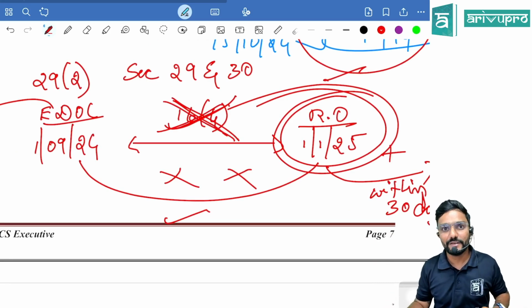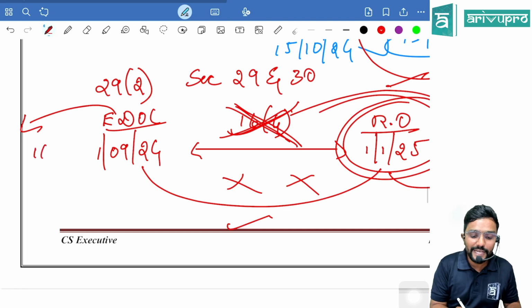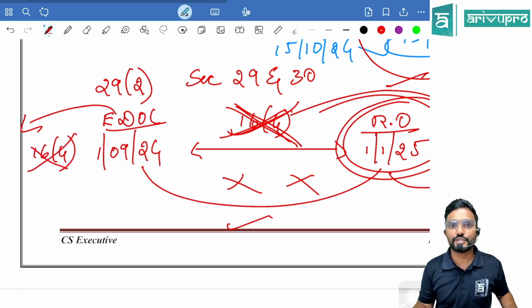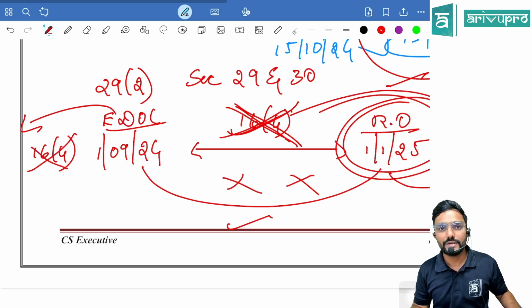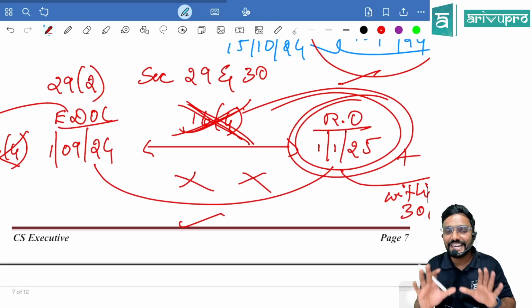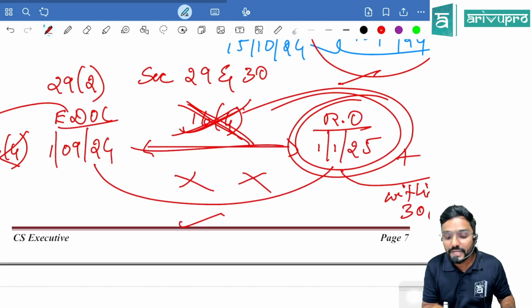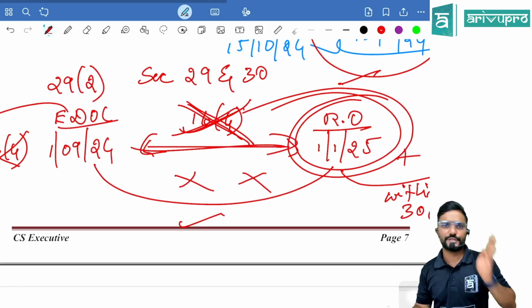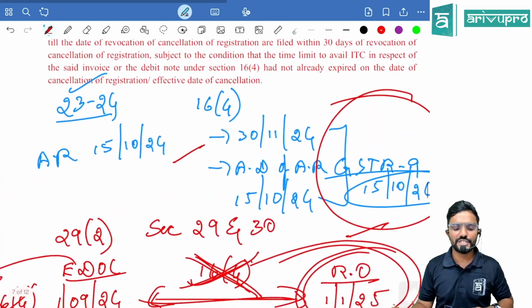the revocation order date. Sir, what if the 16(4) time limit was already over before 1st September only? Then credit lapses. You cannot claim it now. The extension is only for the credit which is getting lapsed between this time. Will I get any extra time? Yes, that is what section 16 subsection 6 is talking about.